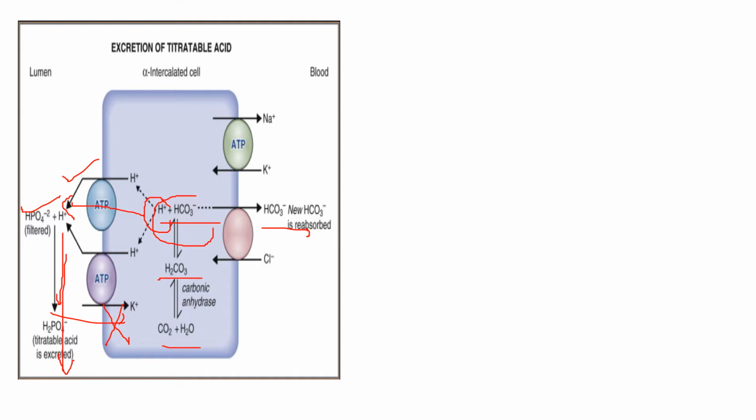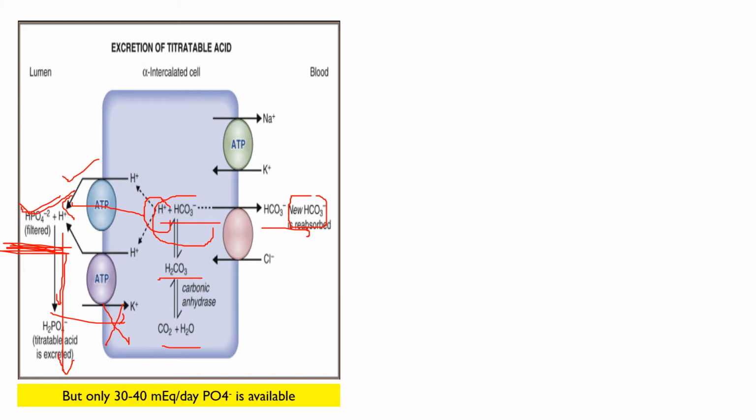Therefore, whenever an H plus is secreted into the tubular lumen and combines with a buffer other than HCO3 minus, there will be formation of new HCO3 minus, new bicarbonate, in the blood. This is how the kidney replenishes the extracellular fluid store of HCO3 minus. So one important point is that H plus is secreted, but it is not combining with the bicarbonate buffer, it is combining with the phosphate buffer.